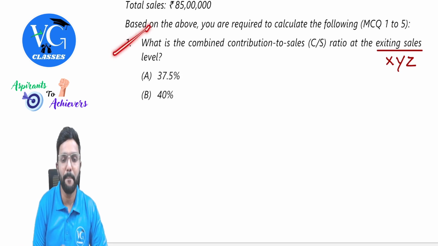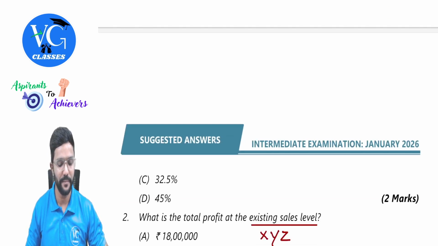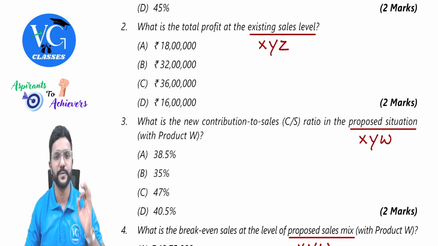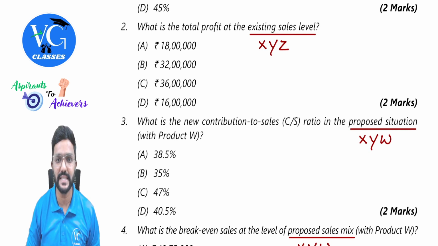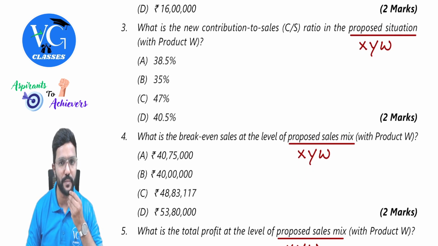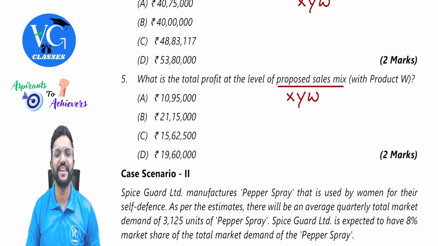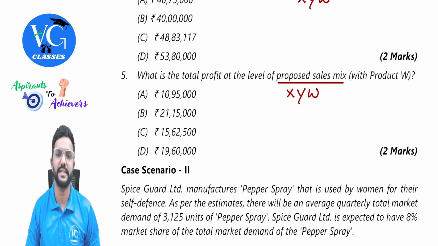What is the combined contribution to sales ratio at the existing sales level? Don't read the options, just read the questions. What is the total profit at the existing sales level? What is the new contribution to sales ratio in the proposed situation with product W? What is the break-even sales at the level of proposed sales mix with product W? What is the total profit at the level of proposed sales mix with product W?